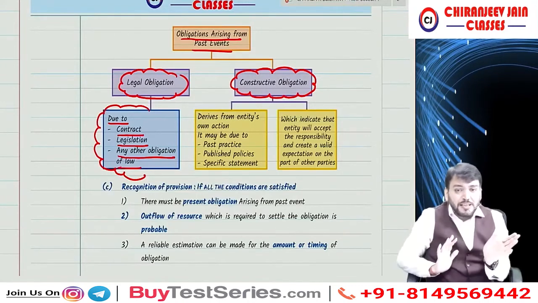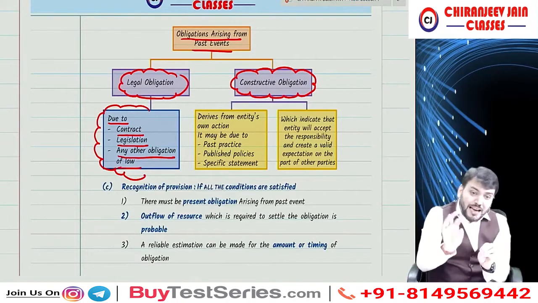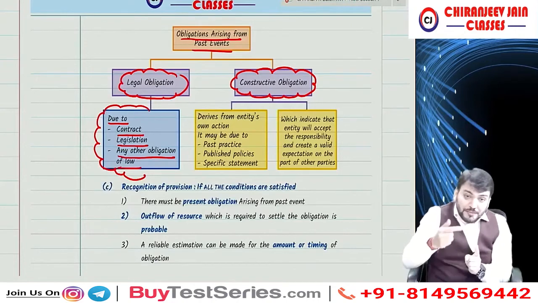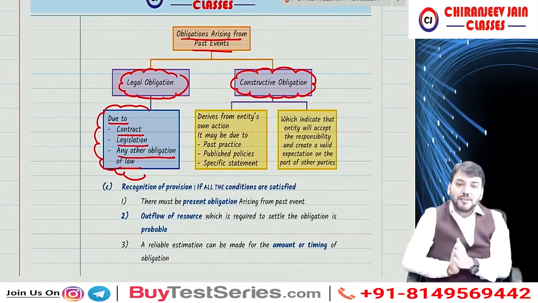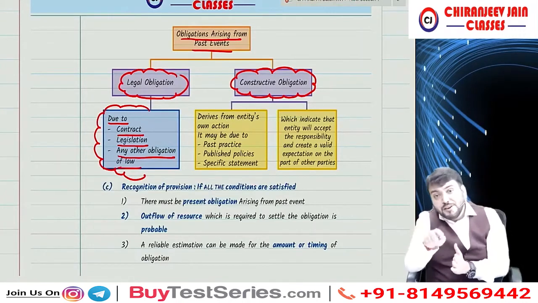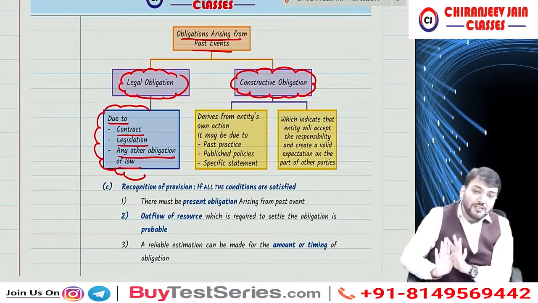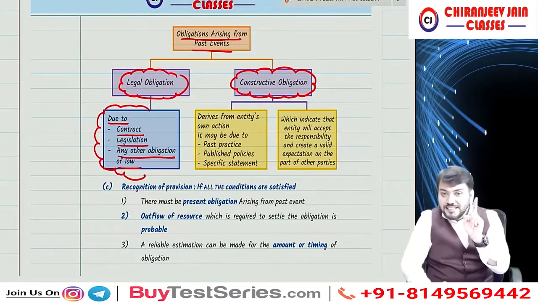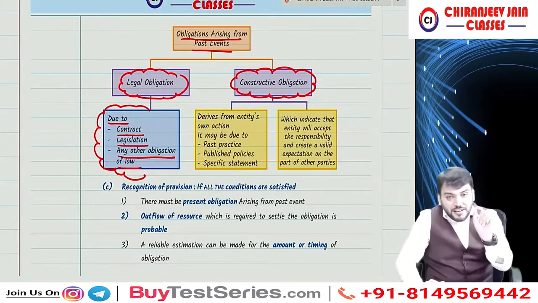Means there is no contractual obligation for this, but I have made one statement during the classes that anyone who scores 90 or 90 plus marks in CA final FR paper in the exam conducted by ICAI, I will refund 50% of fees. So can I say there is no contractual obligation? But if anyone scored 90 or 90 plus marks, I have an obligation to refund the 50% fee or not? Yes, yes. So this is what a constructive obligation. Understood what I am saying?